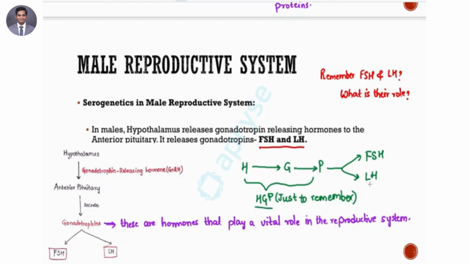How these hormones function is very important for reproductive aspects, and this is what we have to study in this particular topic. Is this clear? HGP is basically Human Genome Project, hypothalamus. If it is new, then over a period of time, if you see this again and again, it will become familiar.